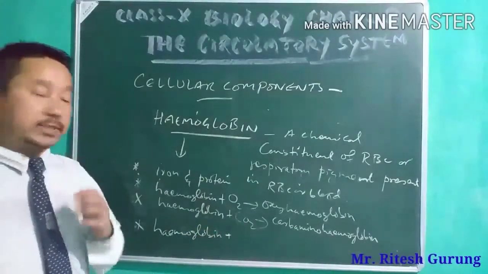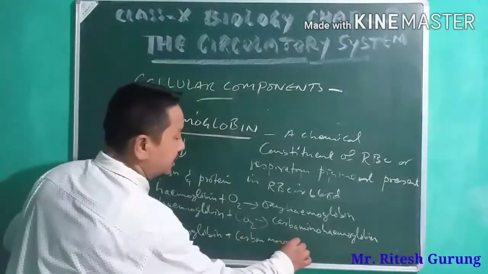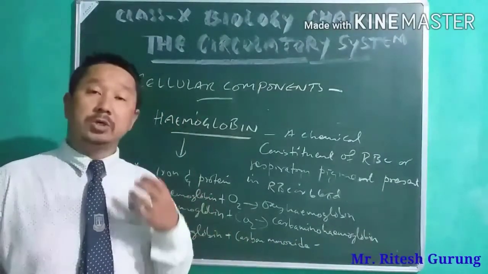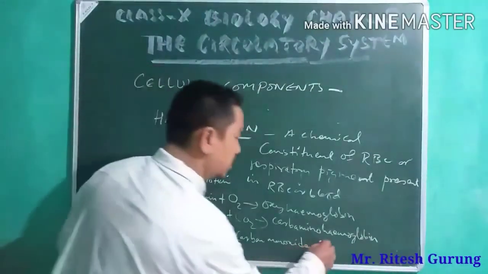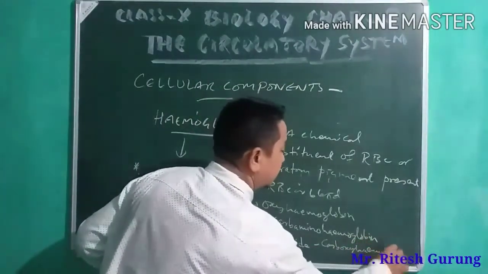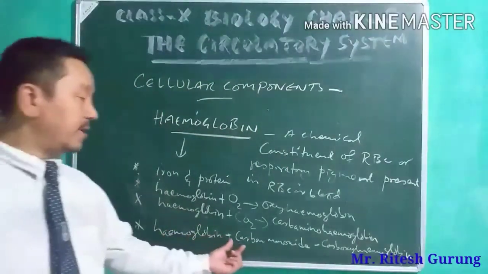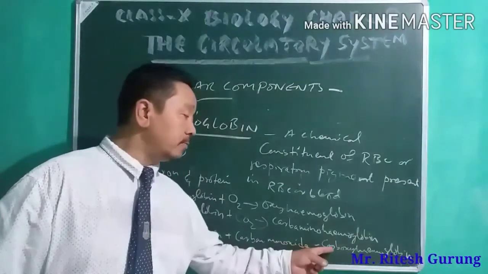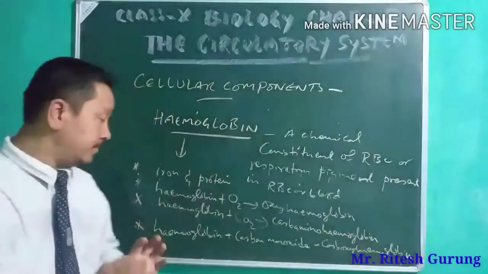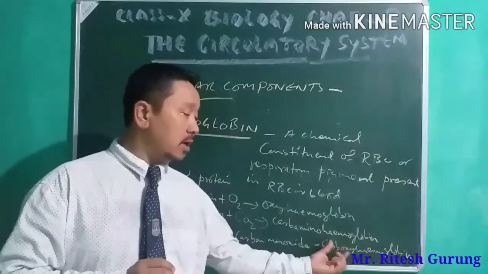That means hemoglobin has a strong capacity to combine with carbon monoxide to form a compound called carboxyhemoglobin. So these are the different compounds formed. Hemoglobin combined with carbon monoxide forms carboxyhemoglobin. Carboxyhemoglobin is formed when hemoglobin combines with carbon monoxide.